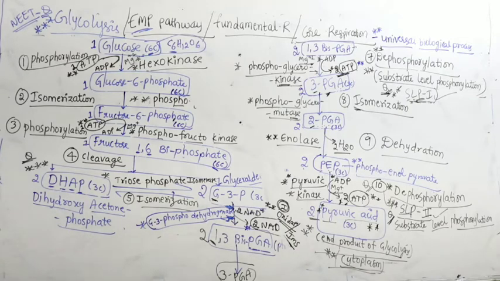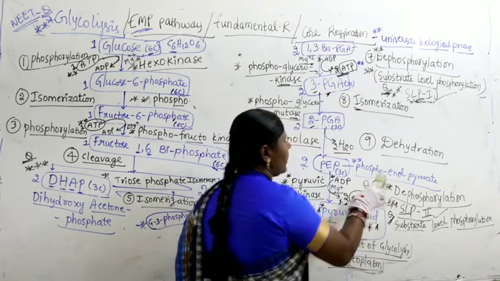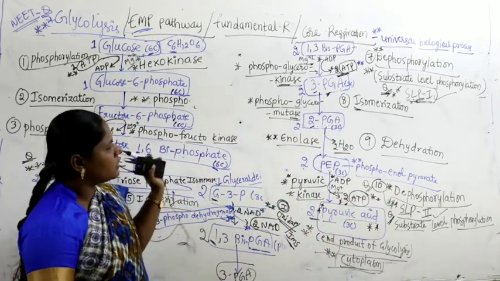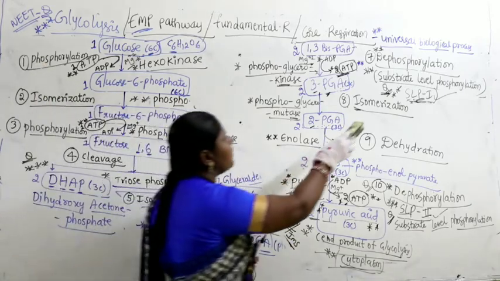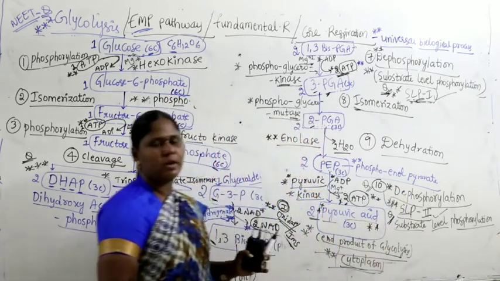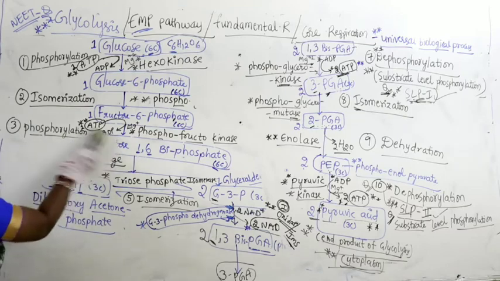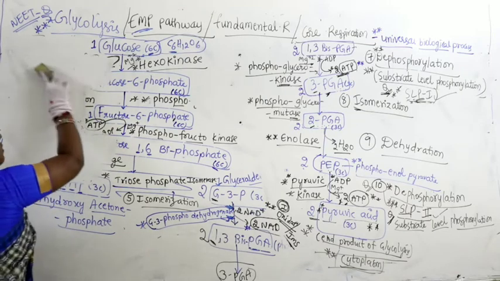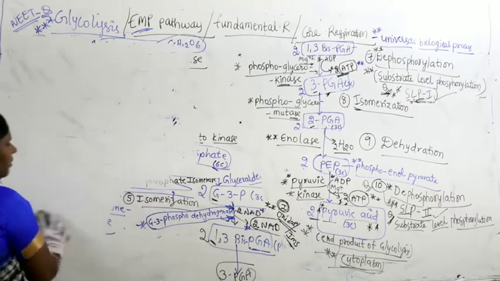Now, if you take this case, how many phosphorylations? Number of phosphorylations 2, number of dephosphorylations 2. So whenever you get a question on the ratio between the number of phosphorylations and dephosphorylations: 2 phosphorylations, 2 dephosphorylations. So the ratio is 1:1, right? Isomerizations and all that, right? Now if you look at oxidation, number 1 step is very important. I'll just write down the steps which are very important for you all to remember.